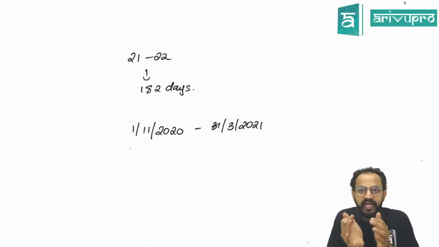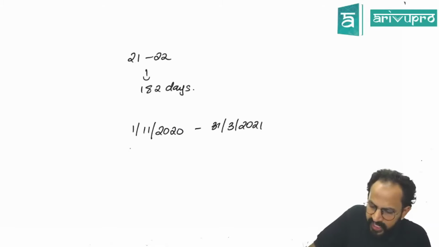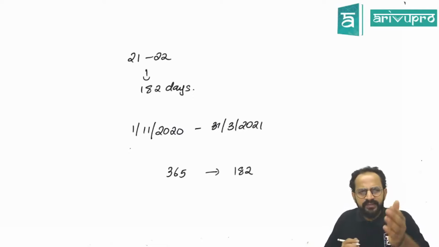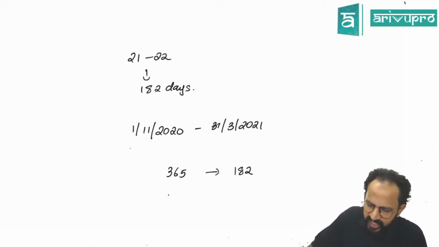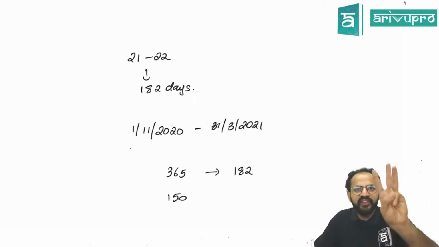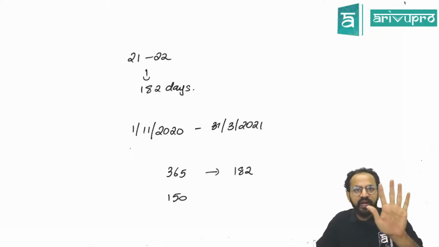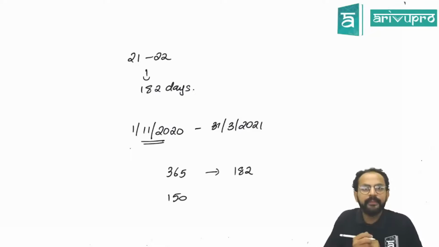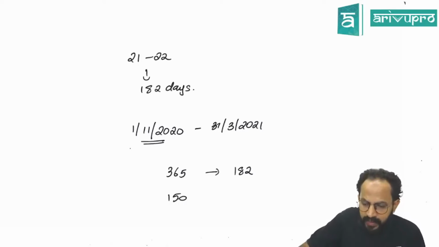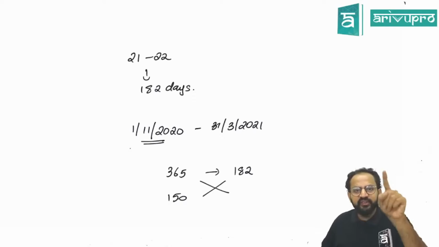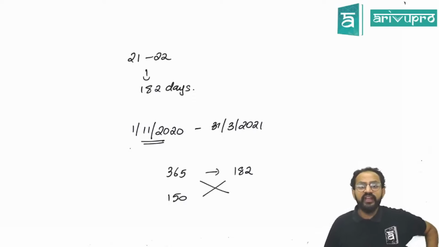Now, see, out of 365 days, the law says you have to be in India for 182 days. I'm just assuming here that it is 30 days a month and it is 5 months. So 5 threes are 150. Now if it is only 150 days because the company is newly incorporated, the condition will be taken proportionately. So for 365 days it is 182 days. For 150 days then how many days?